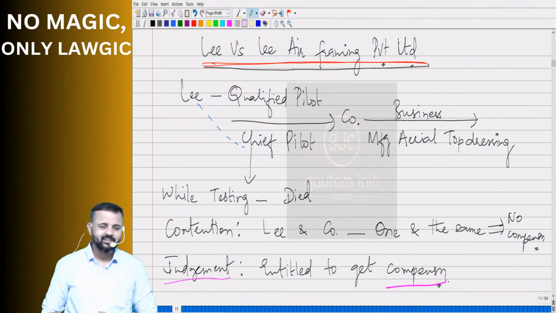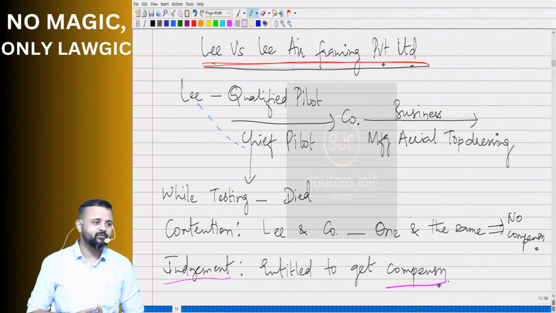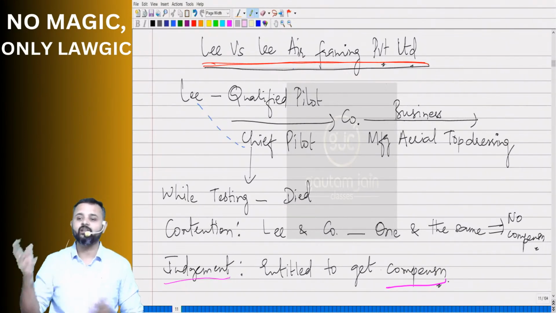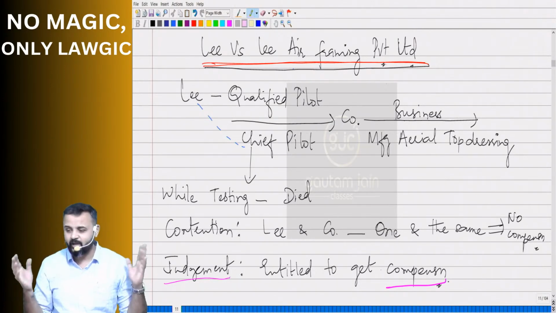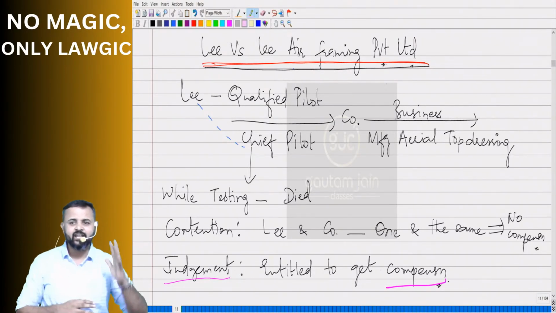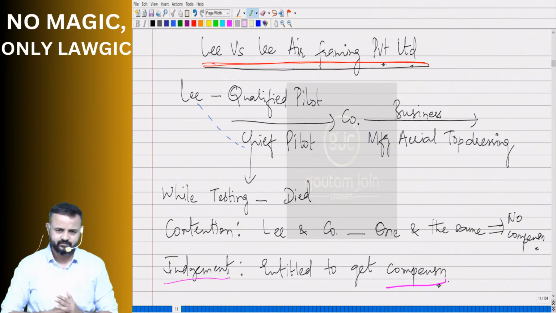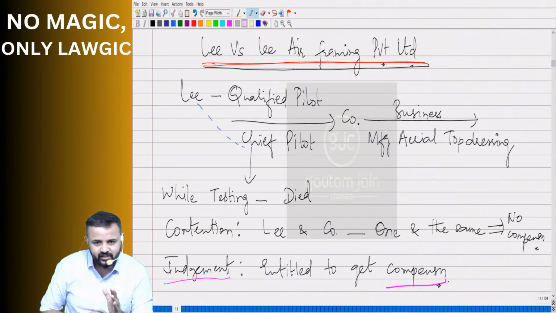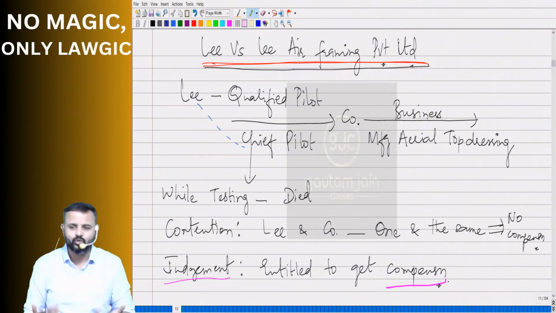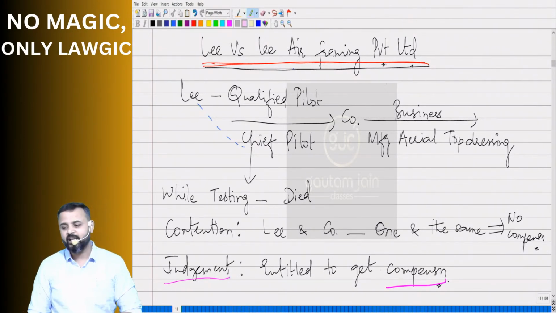What is this, sir? In simple words, if I have to tell you as a layman, the rooftop of a helicopter. They used to manufacture the rooftop of helicopters. In more technical language, we call it aerial top dressing. They used to manufacture aerial top dressing, the company Lee Airframing Private Limited.